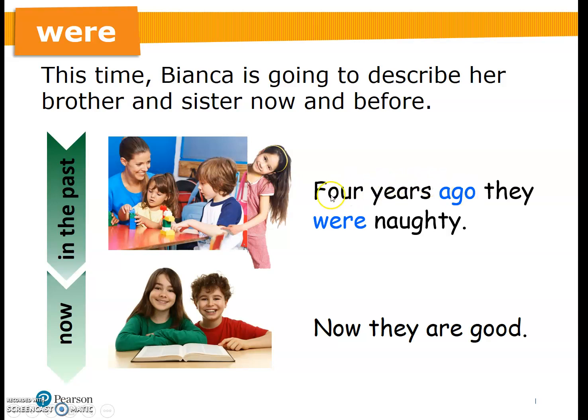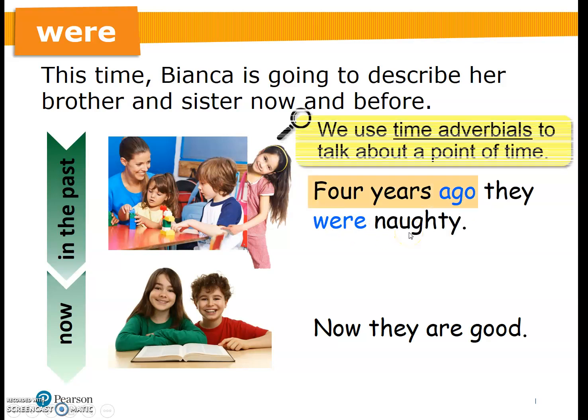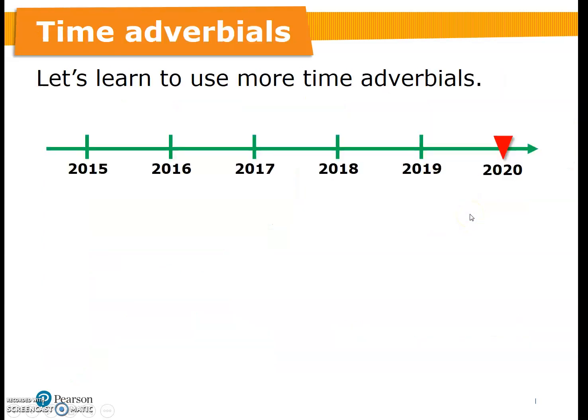This time adverbial 4 years ago tells you what happened in the past. So when you see they, we use were. They were naughty. Remember, we use time adverbial to talk about a point of time.